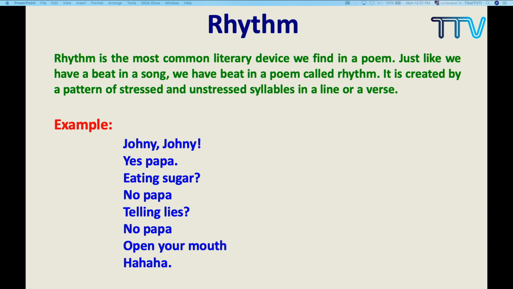Johnny, Johnny, I've already given you. We have Twinkle, Twinkle, Little Star, How I wonder what you are, up above the world so high, like a diamond. Do you see some kind of beat, rhythm? That rhythm did not come all of a sudden. The poet has spent lots of time using that device.